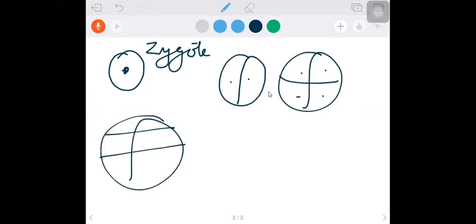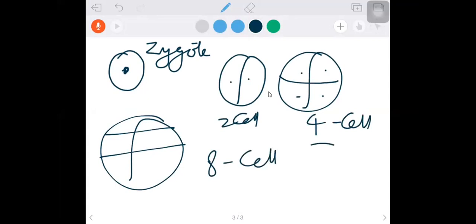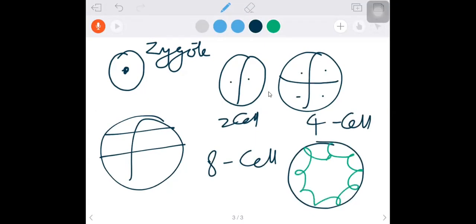The divisions will go on, and they form a solid ball. We say it as morula.